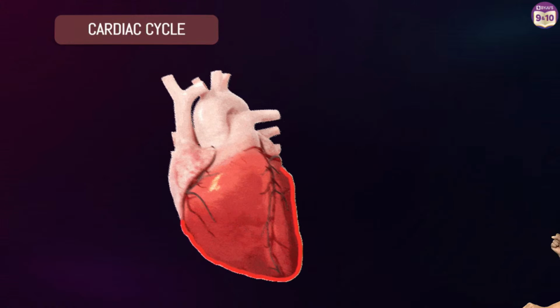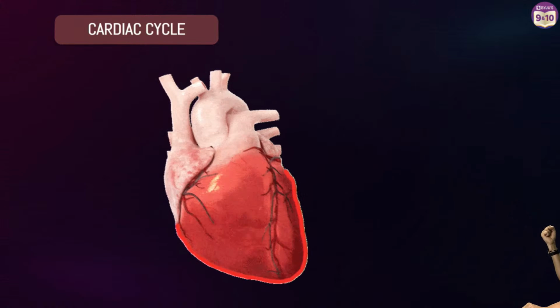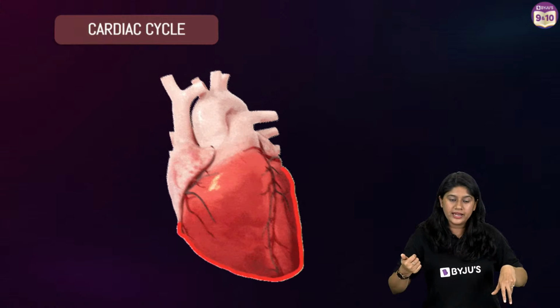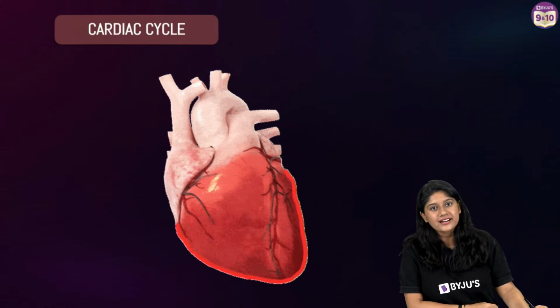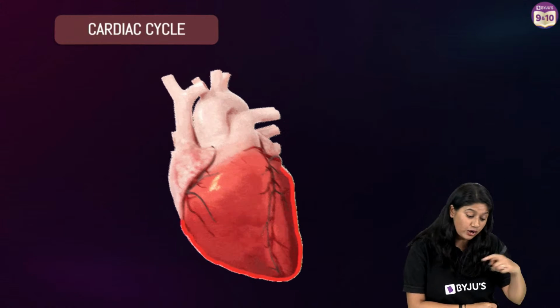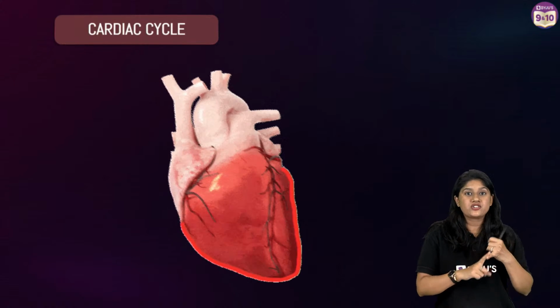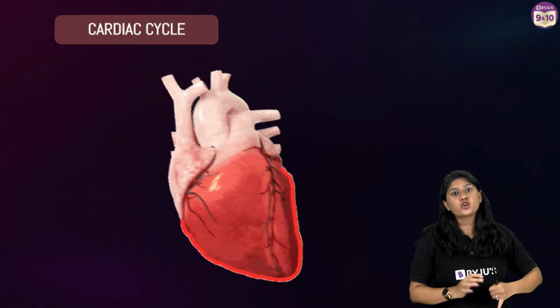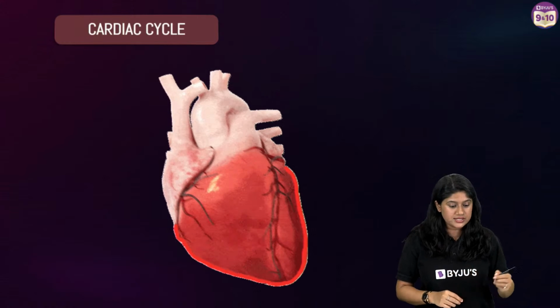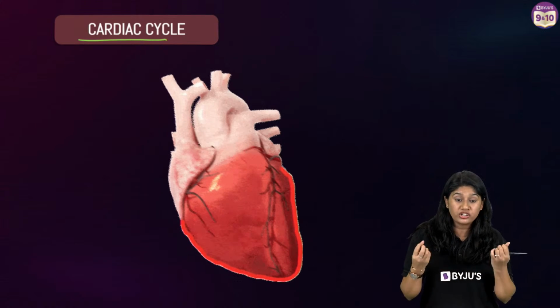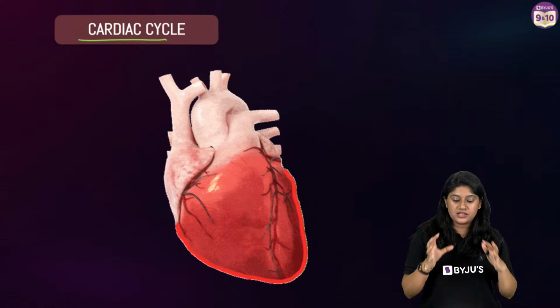You can see the contraction and relaxation. Our heart contracts and relaxes. The contraction and relaxation are happening in the atria and the ventricles. Please make sure to remember this: in the cardiac cycle we have contraction and relaxation.